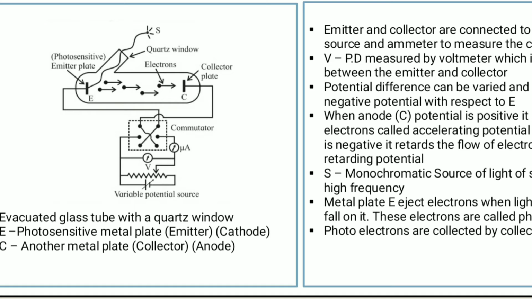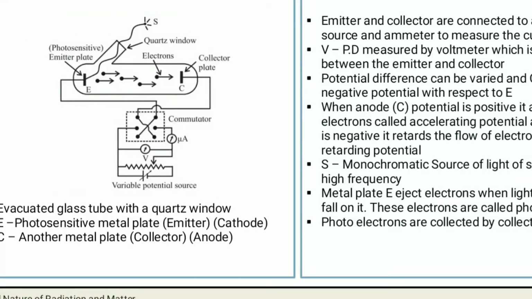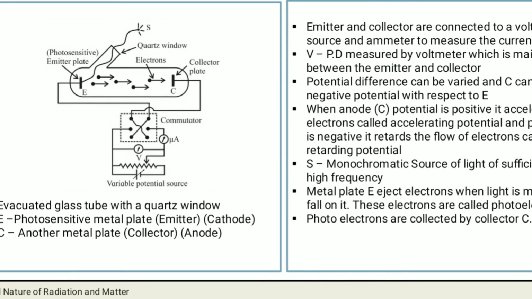Here E is the photosensitive metal plate. If light is incident on this plate E, it will emit electrons, so you can call E the emitter. And what have we done here? We have provided the negative supply of the external source to E. So E is the cathode. And C is another metal plate, which you will call the collector. Because whatever electrons are emitted from E, we will collect those electrons at C, and hence C has positive charge, and that is why we can call it an anode.